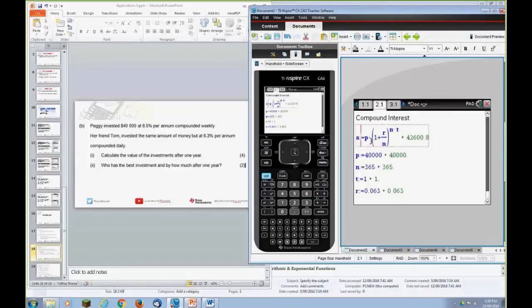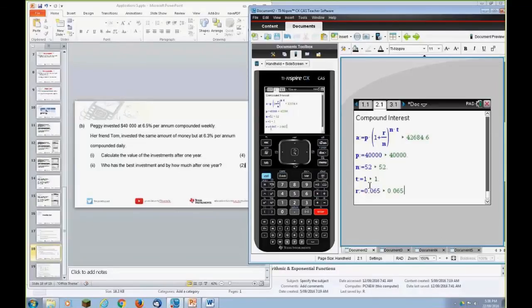So we've got the amount, principal, rate, number of compounding periods, number of years. So we've got 40,000 compounded weekly in this first case, which is 52 for 1 year, at an interest rate of 6.5. This is like your very own little TVM solver. That's correct.